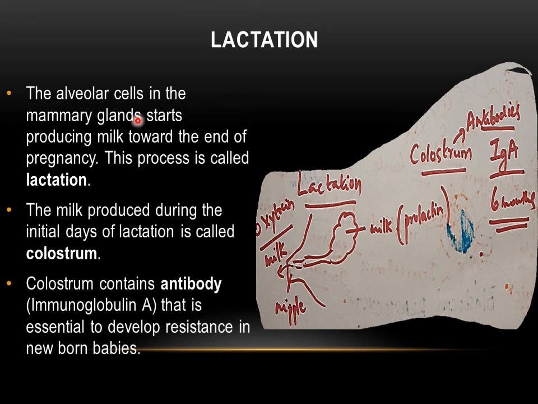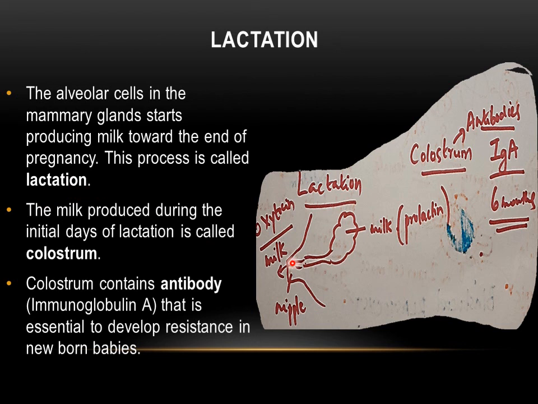After the delivery, the child has to be lactated. What is lactation? The alveolar cells in the mammary glands will start producing milk towards the end of pregnancy because of the hormone called prolactin. It's because of prolactin that the milk starts secreting in the alveolar cells of the mammary gland. And this process of secretion of milk is called lactation.